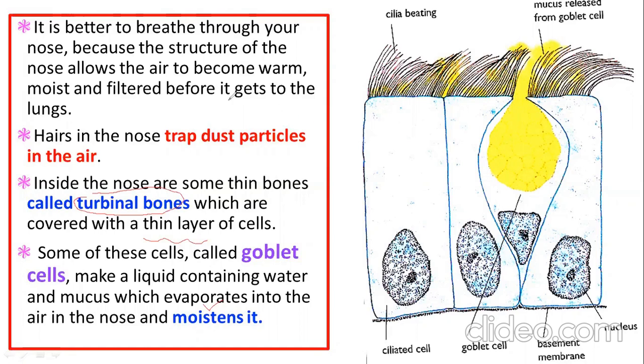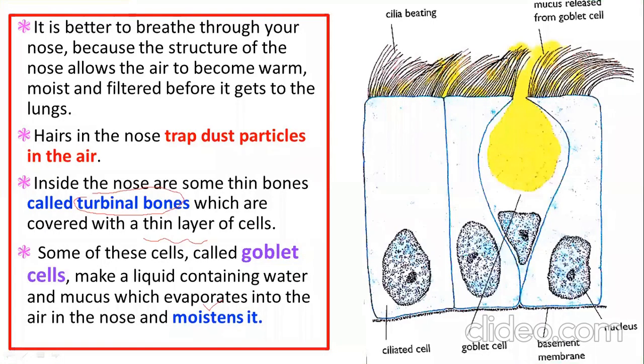Now, with this mucus there are also other cells, ciliated cells, that contain certain projections called what? Cilia. Once again, remember boys, inside our breathing system, in the trachea and bronchi, these goblet cells have other ciliated cells. Ciliated cells means they contain projections. For example, this is a cell.